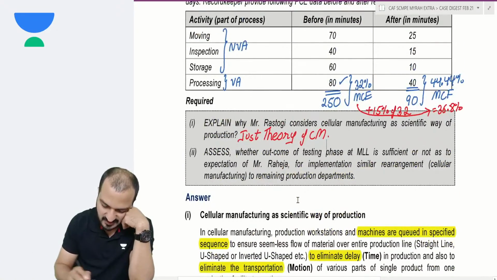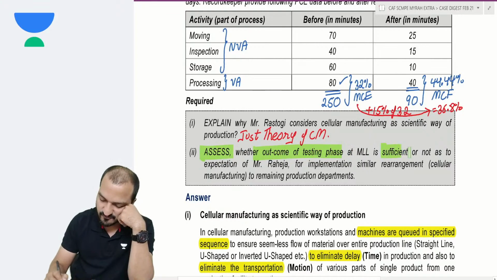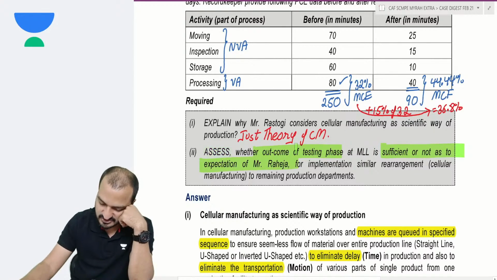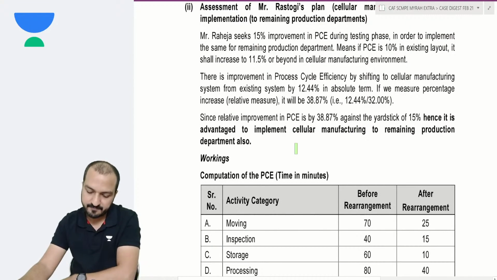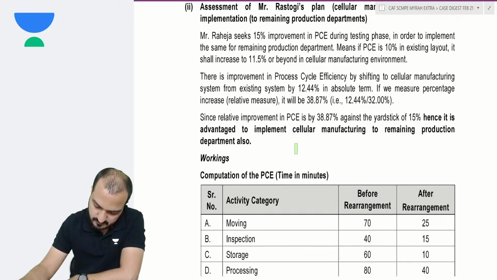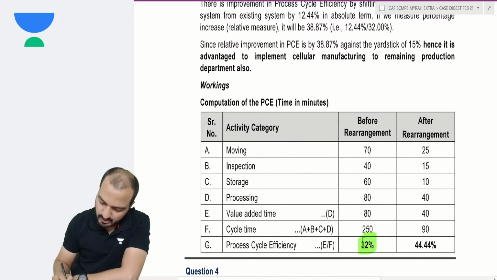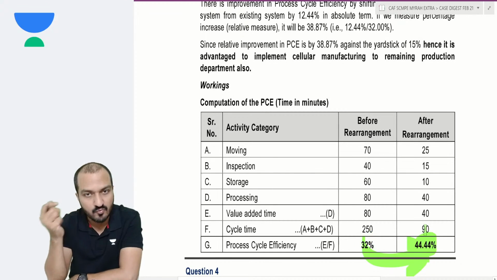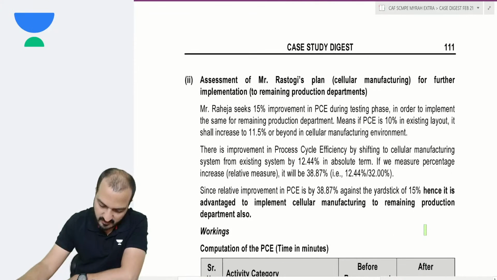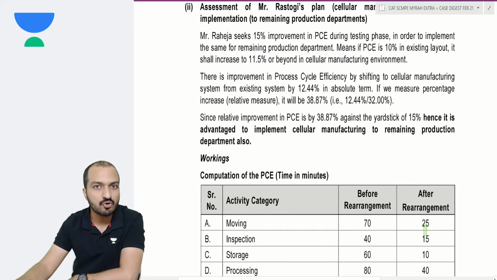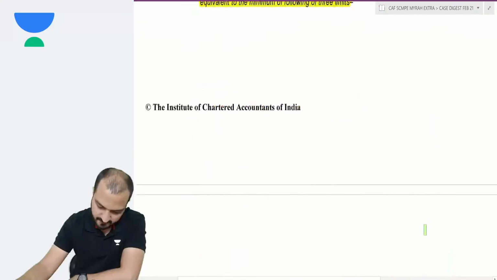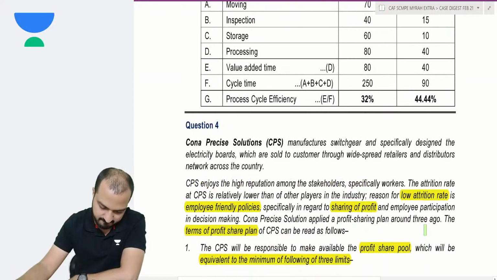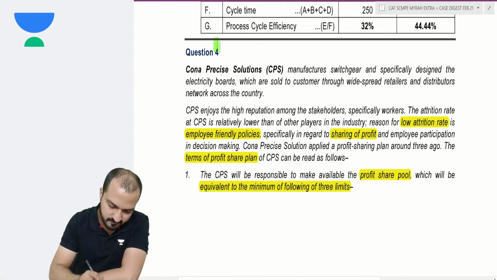Second question they are asking is assess whether the outcome of testing phase is sufficient or not as to the expectation of Raheja. Well, in that second part, calculations are shown. Calculations are shown that you had 32% first, now we have 44%, and yes, that increase is more than 15% that you wanted. So yes, cellular manufacturing has turned out to be beneficial in the company. Now, that is your question number 3. Next, we go for question 4.